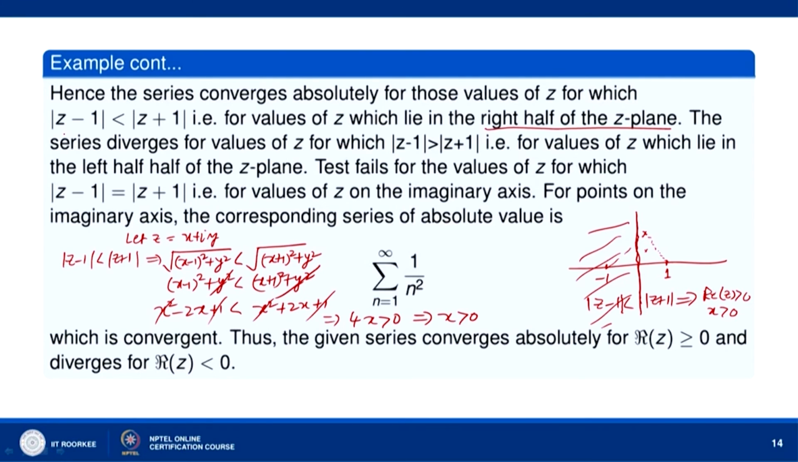and therefore, the series is absolutely convergent for values of z which satisfy mod of z minus 1 less than or equal to mod z plus 1, and for mod of z minus 1 greater than mod of z plus 1, the series is divergent. Okay. So, the series converges absolutely for real part of z greater than or equal to 0, that is x greater than or equal to 0. For x greater than 0, we find from here. For x equal to 0, we have seen separately that the series is absolutely convergent, and it diverges for x less than 0.